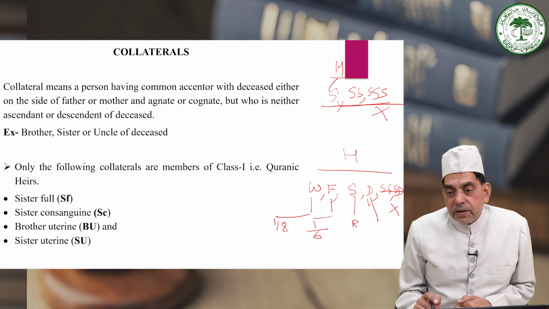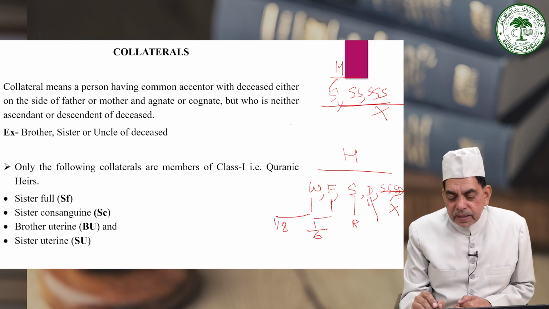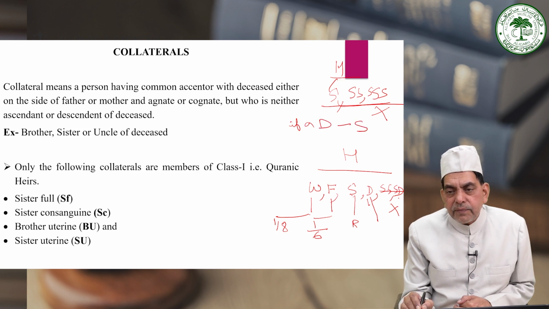On the face of the record, she is entitled to inherit as a class 1 heir, because she is a member of class 1. But I have already explained that if a daughter coexists with a son of equal degree, meaning if the daughter and son coexist, and